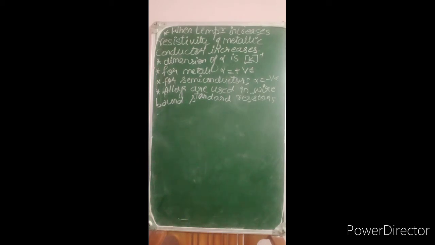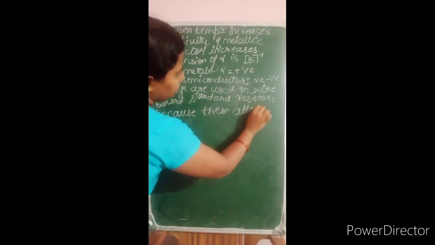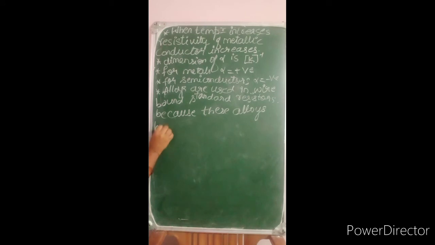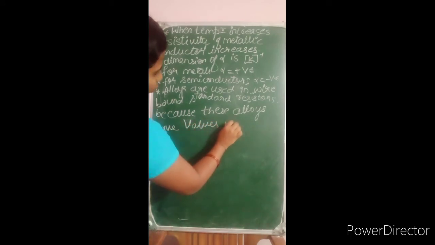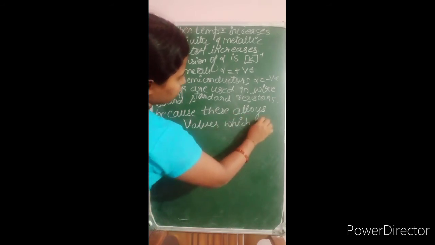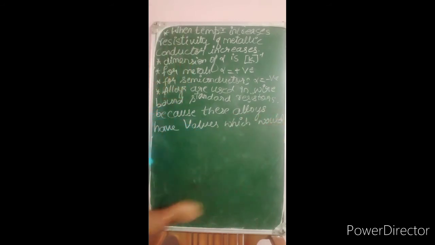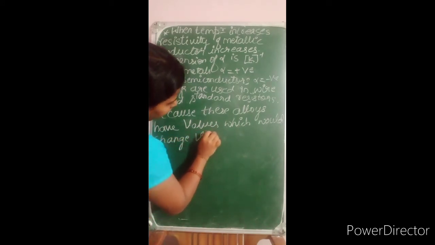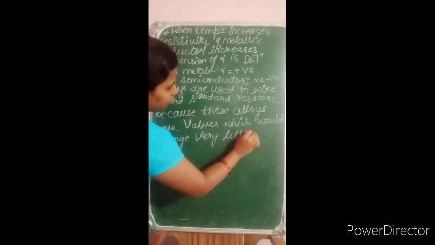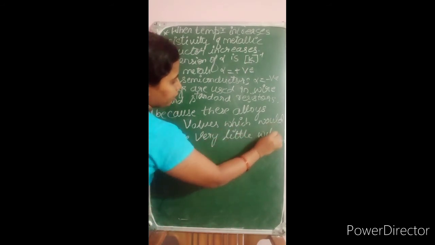Because these alloys have resistance values which would change very little with the temperature.